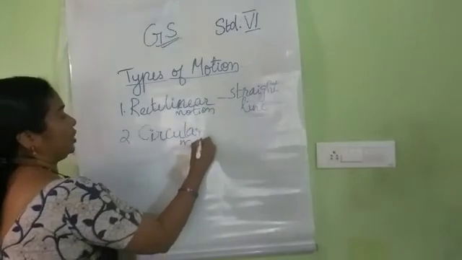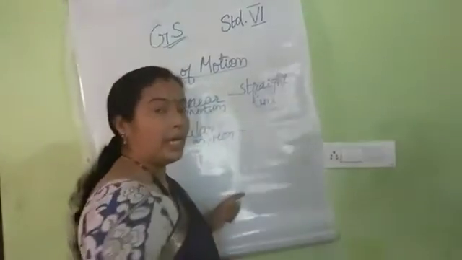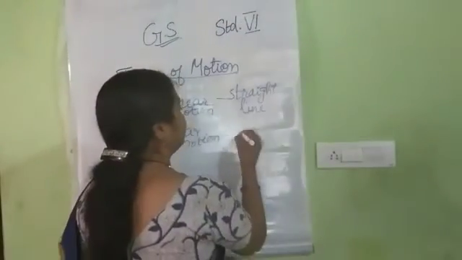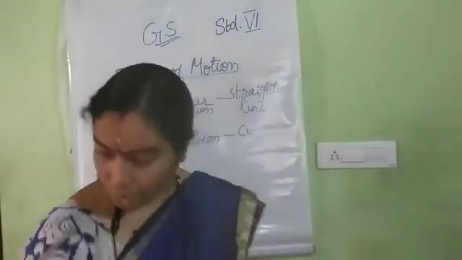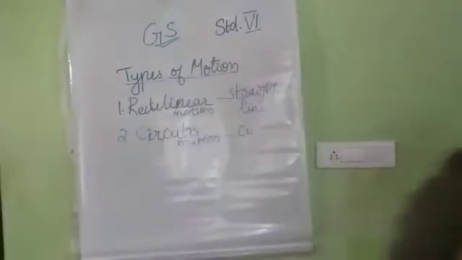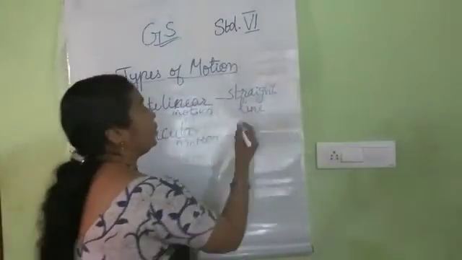Circular motion means motion in a round path. Rectilinear motion, circular motion.